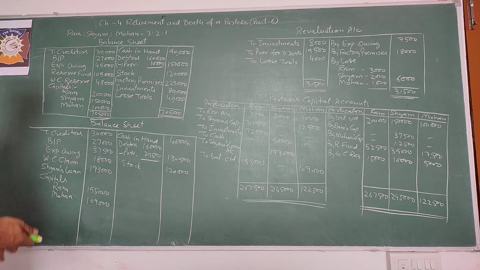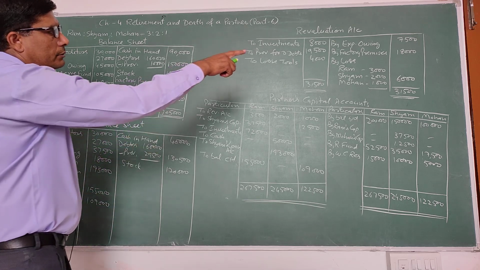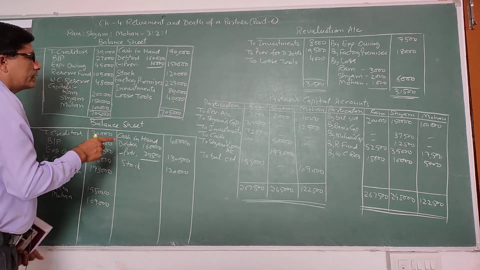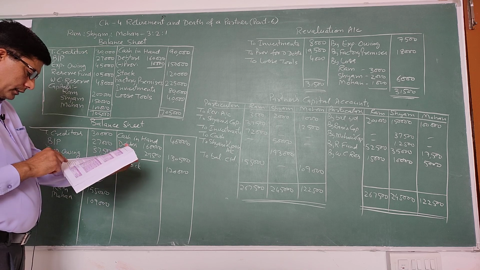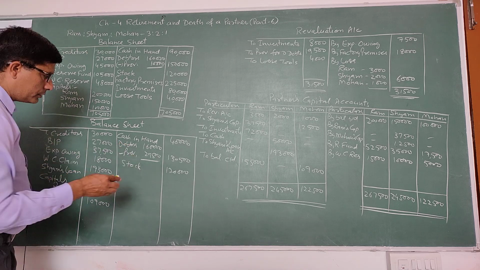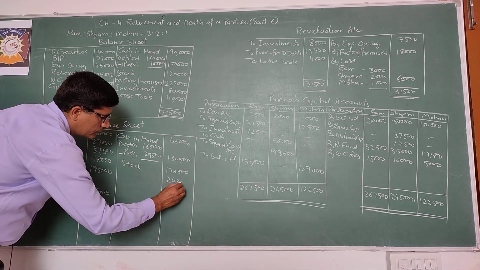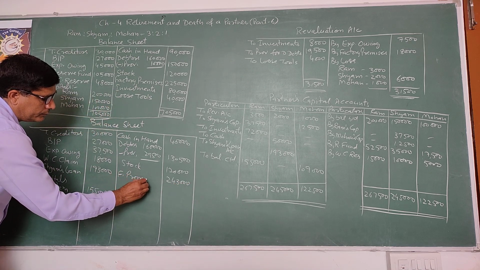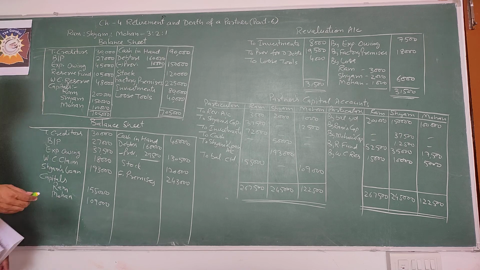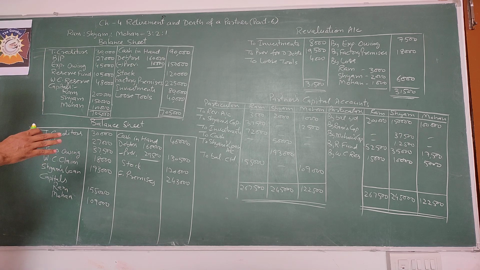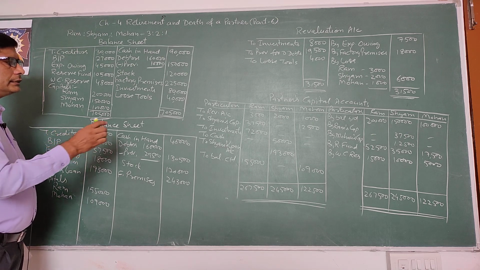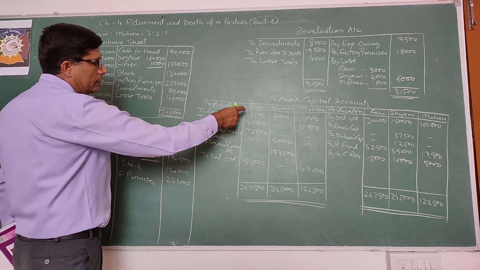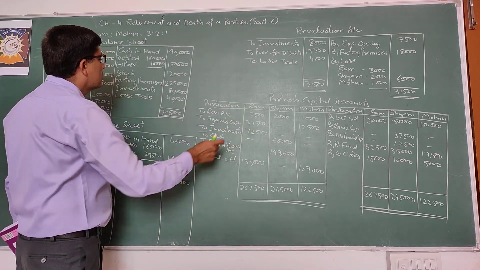Okay, next, factory premises. It is increased by 18,000. The factory premises value is also given, 2,43,000. Next, investments will no more be shown in balance sheet because these investments are taken over by Ram at 72,000.